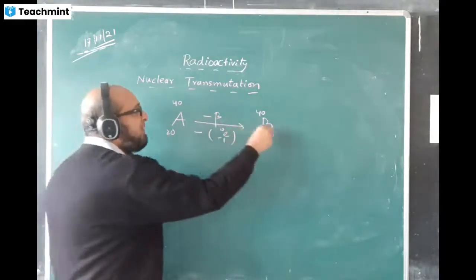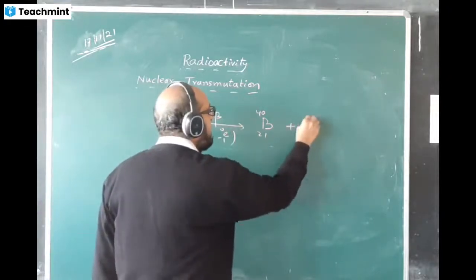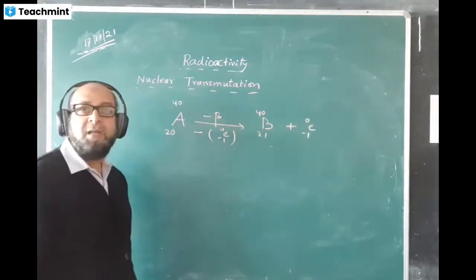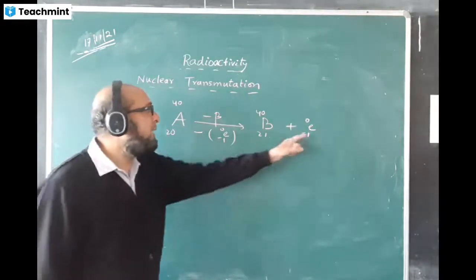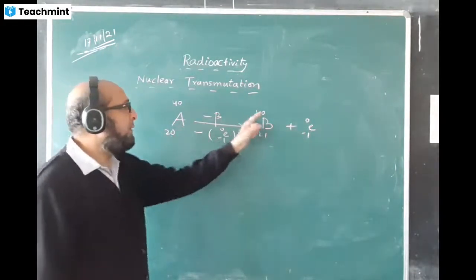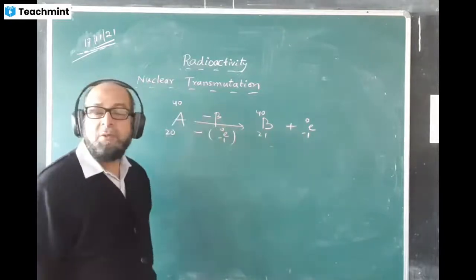Only the atomic number will change and it will increase by 1, whereas the mass number remains the same. And the entire reaction will show this plus this one, -1, 0. Later also you can check whether it is correct or incorrect. You can check: 21 minus 1 gives answer 20. 40 plus 0 gives answer 40. This is all correct.